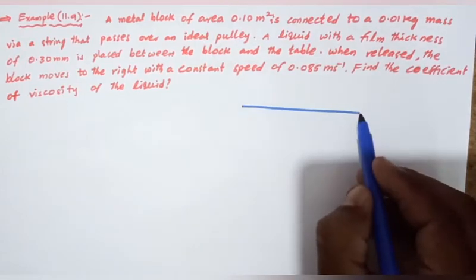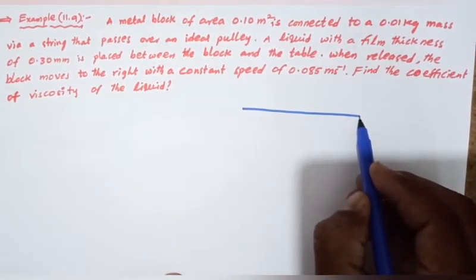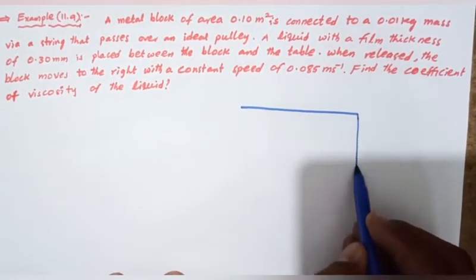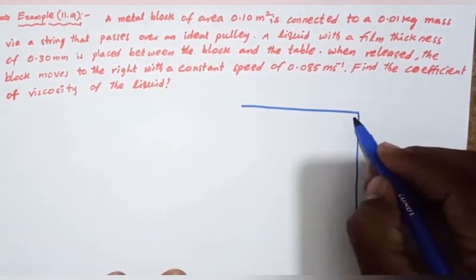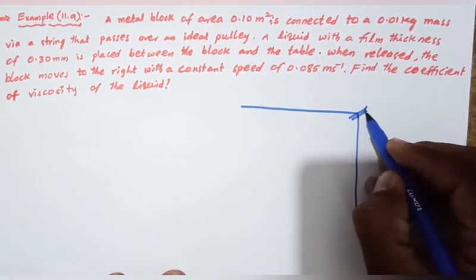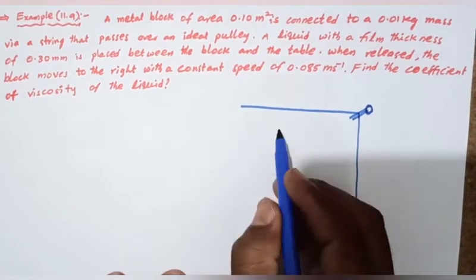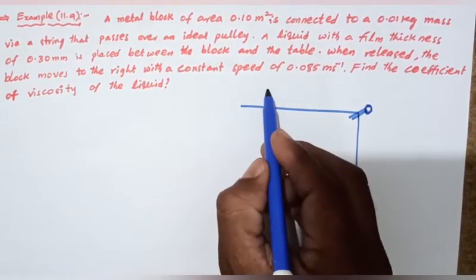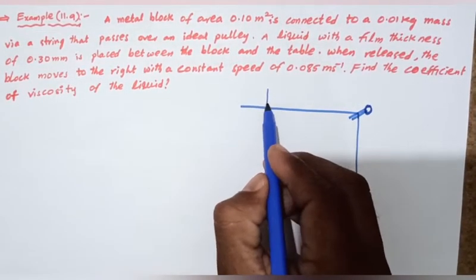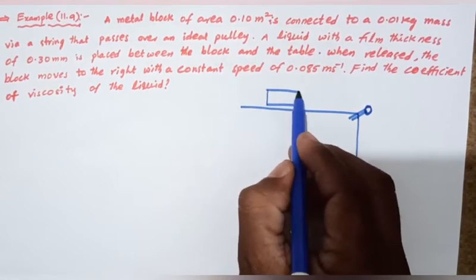So we consider, for example, this is a table. It consists of a pulley, and a metal block. So this is the metal block.